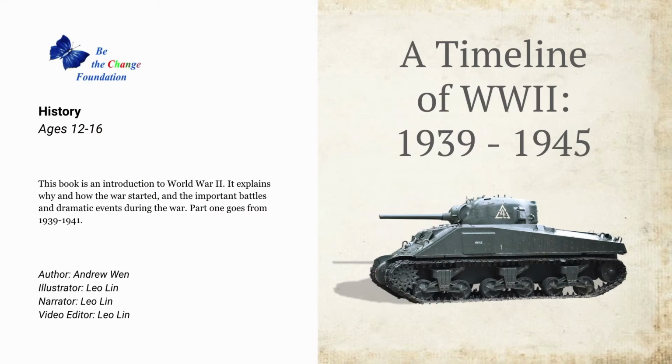Timeline of World War II, 1939 to 1945. This book is an introduction to World War II. It explains why and how the war started, and the important battles and dramatic events during the war. Part 1 goes from 1939 to 1941. Author Andrew Wen. Illustrator and narrator Leo Ling.